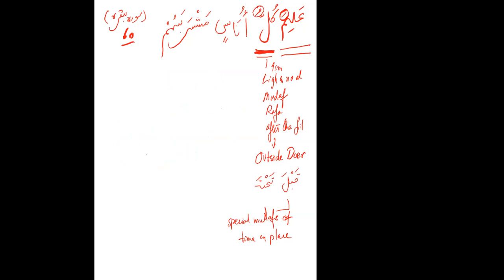Now I told you, when you have the outside dua, you have the file, and your file is an ism.